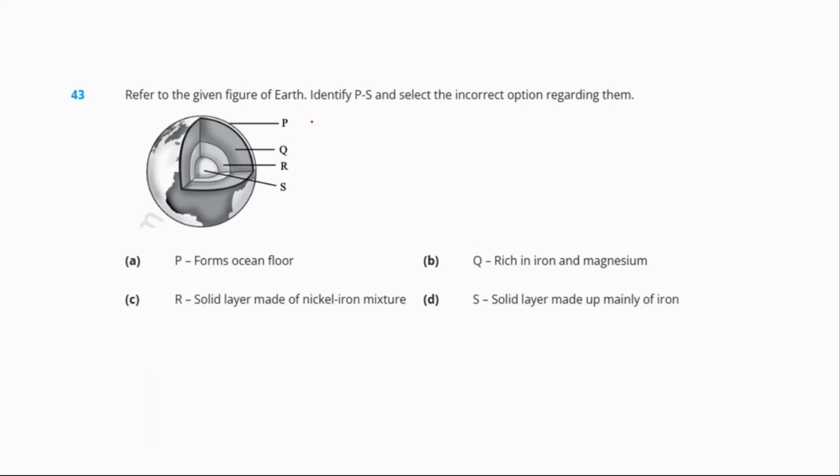So here P is the crust, Q is the mantle, R is the outer core, and S is the inner core, right?